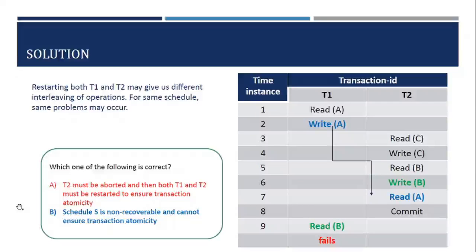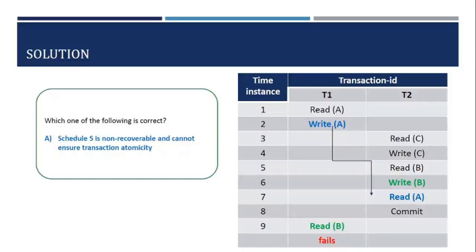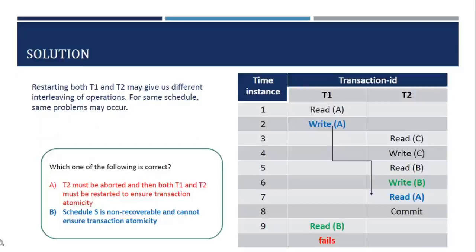So with option A alone, we can't ensure atomicity. Just by restarting T1 and T2, we can't ensure atomicity. We should look into the interleaving of operations. What operations have been interleaved? As a result, we are not sure about option A. The only known fact is that schedule S is non-recoverable and cannot ensure transaction atomicity. So B is the correct answer.